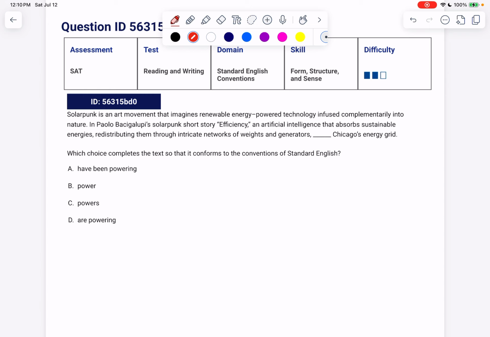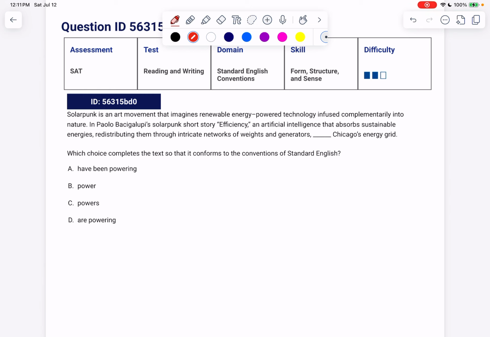Solarpunk is an art movement that imagines renewable energy-powered technology infused complementarily into nature. In Paolo Bacigalupi's solarpunk short story, Efficiency, an artificial intelligence that absorbs sustainable energies, redistributing them through intricate networks of wires and generators, blank Chicago's energy grid.